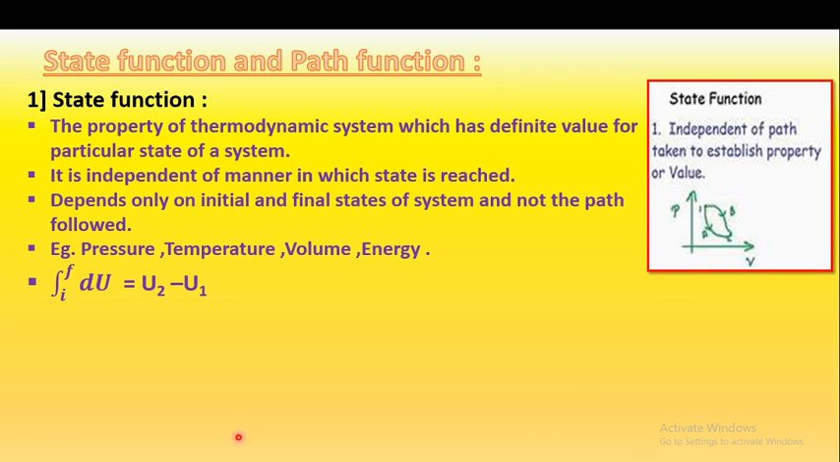You may consider the example that you have to go to some place. By which way, or by which path, you are going to that place is independent. The only dependence is on the initial state: what is the initial place you started from, and what was the final place you reached. By which way, by which shortcut you reached the final destination, is independent. So that is called a state function.